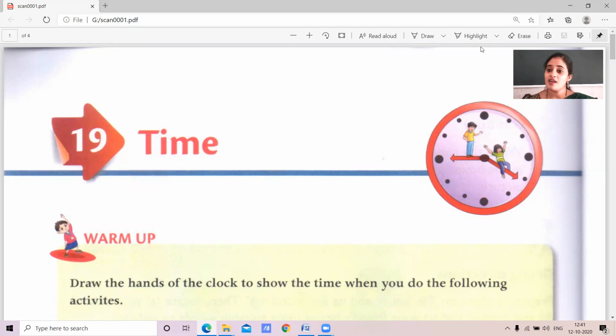In that, a very important lesson, that is time. Yes, time is very precious, children. That everyone knows. Time is very precious. Once time is gone, it never comes again. So today's most important lesson is time. In this lesson, you are going to learn about the different times in a day and a night. Okay, let's start the lesson.